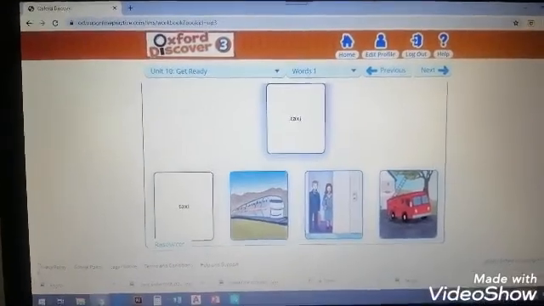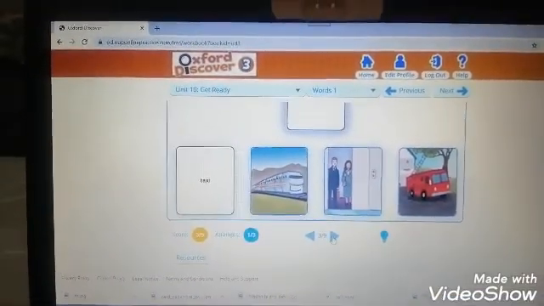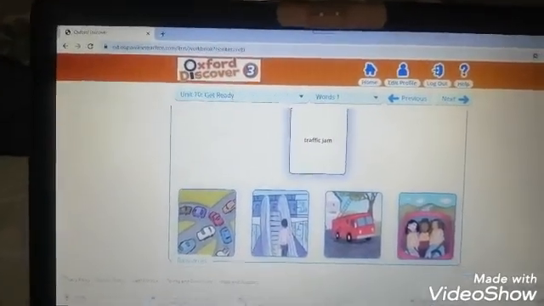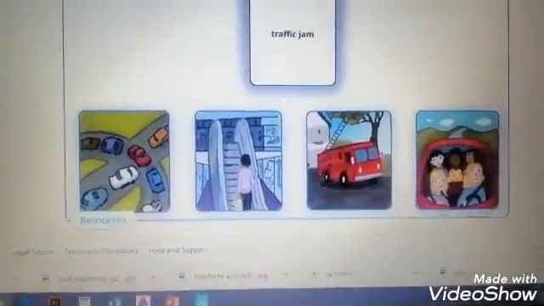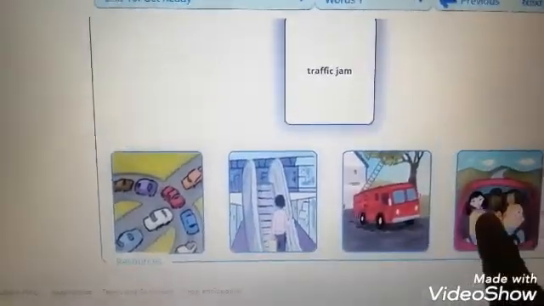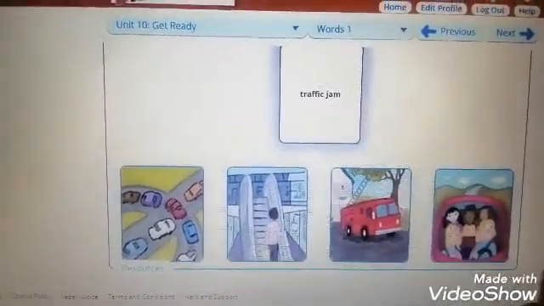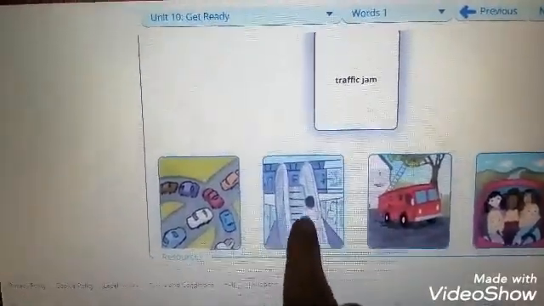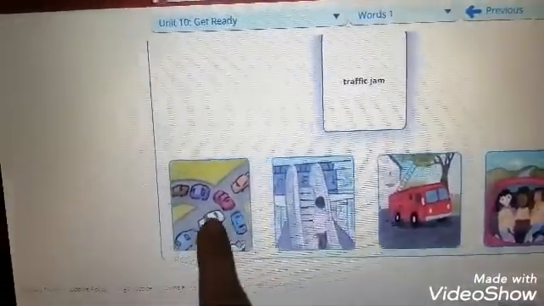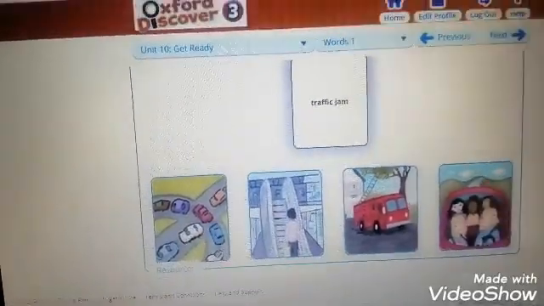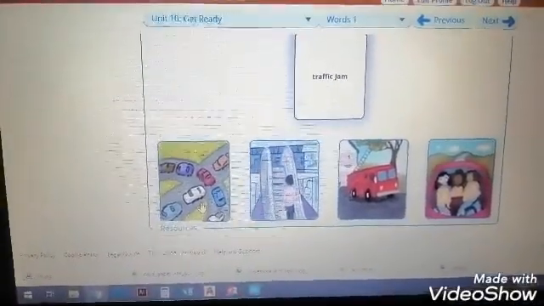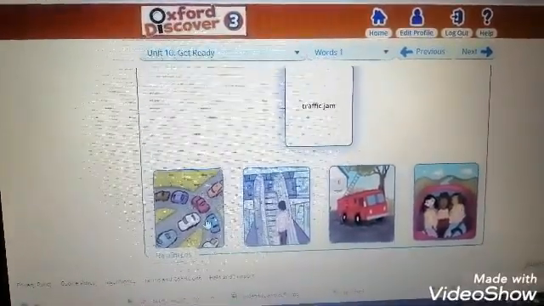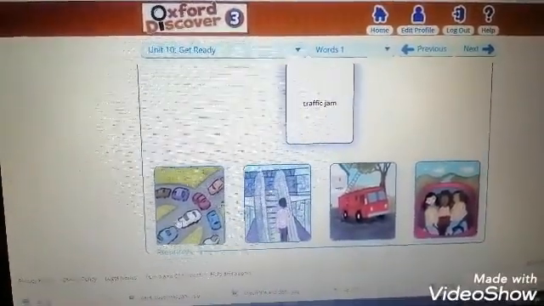Let's move to another one. The next one is traffic jam. Which picture is for traffic jam? This one is for carpool. This one is a traffic jam, a long line of cars that cannot move or move slowly.